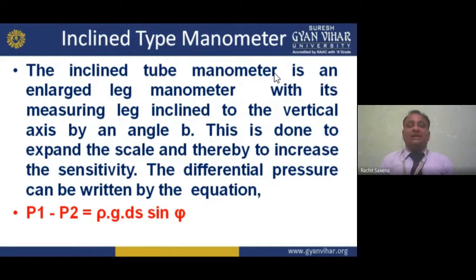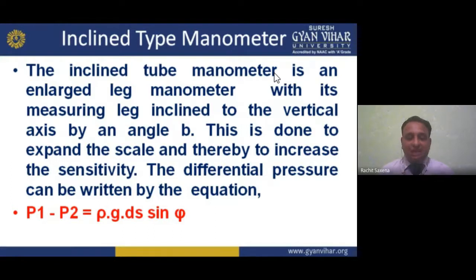The inclined tube manometer is an enlarged leg manometer, with its measuring leg inclined to the vertical axis by an angle B. Here, the leg is enlarged like this.